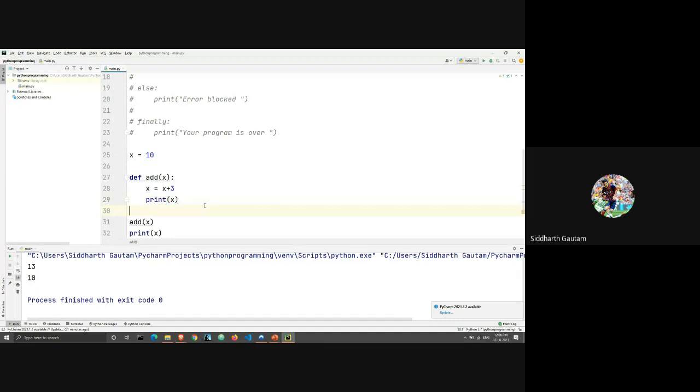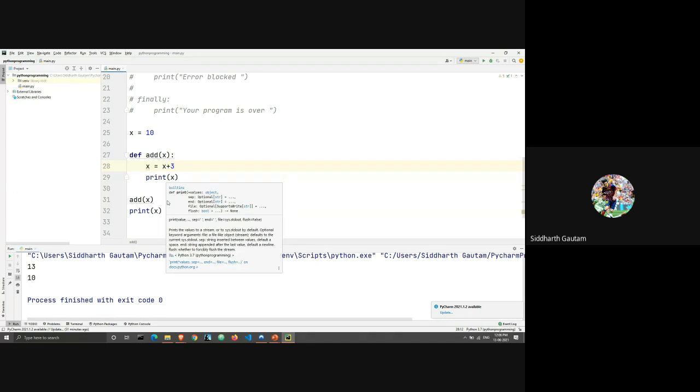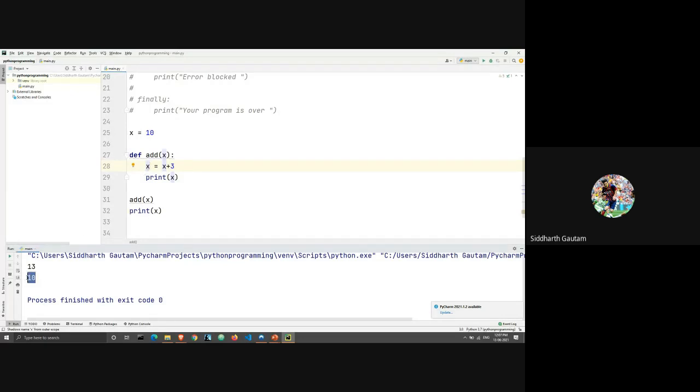Right. So now we have a guarantee that we have changed the value of x. We're not just printing x plus 3, we have changed the value of x, right? But even then, when we print x, we get the output as 10. So what's happening here is that the change in the value of x is happening only within a limited scope. And that's called local scoping.